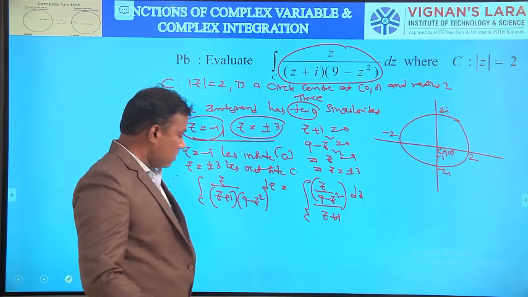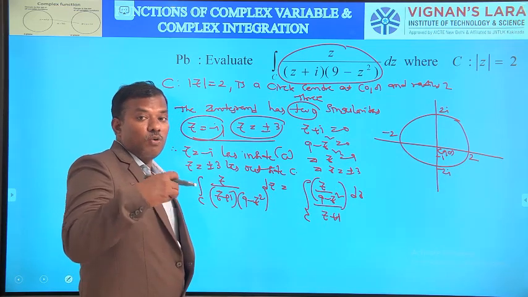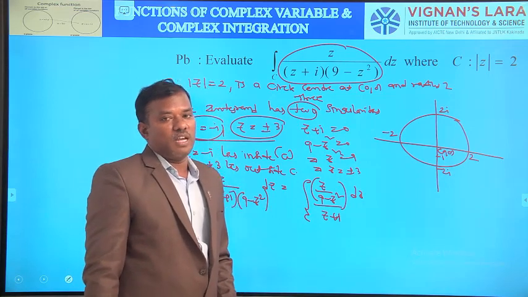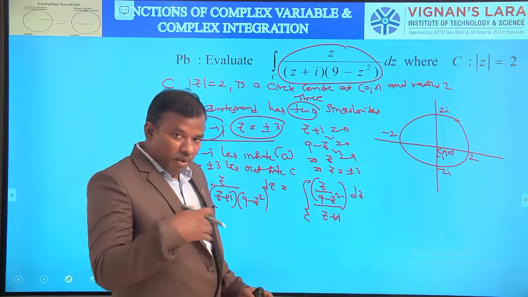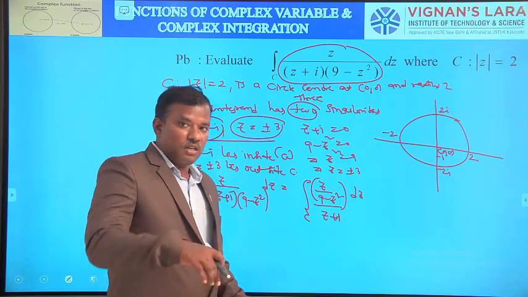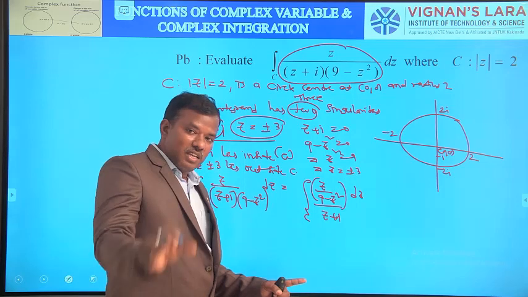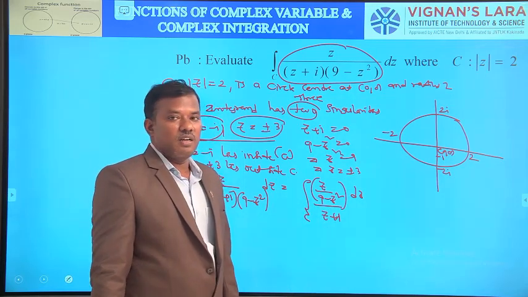The reason is plus or minus 3 lies outside C. These plus or minus 3 are obtained from 9 minus z square. So convert 9 minus z square into the numerator, remaining z plus i in the denominator, since z equal to minus i lies inside C.